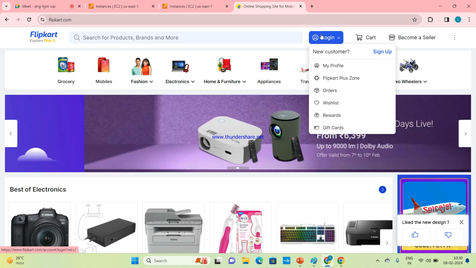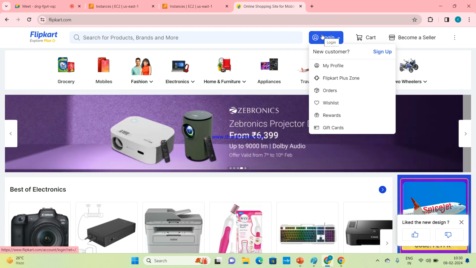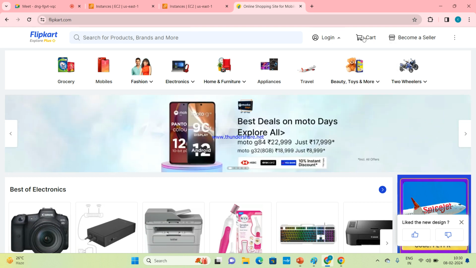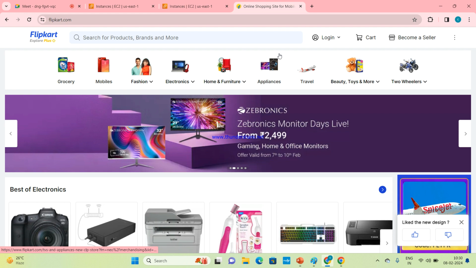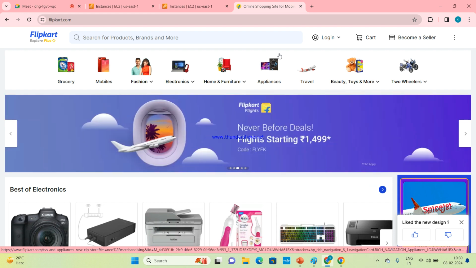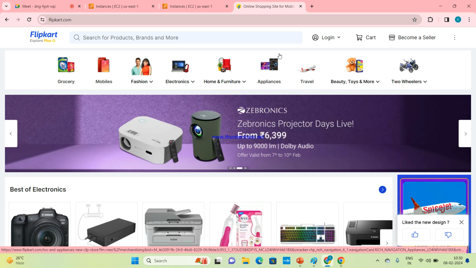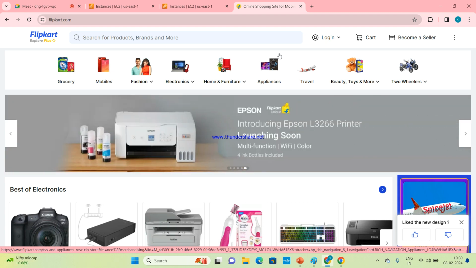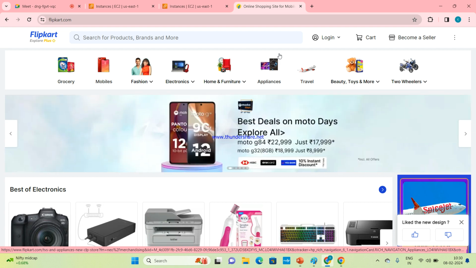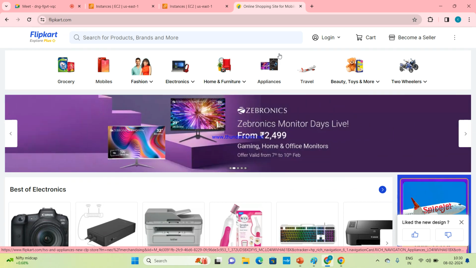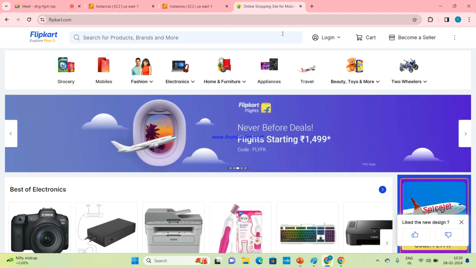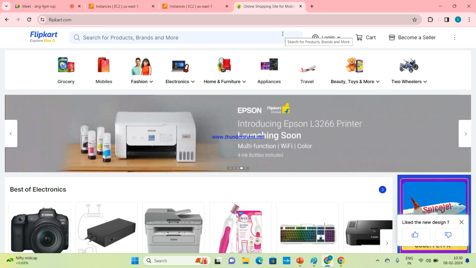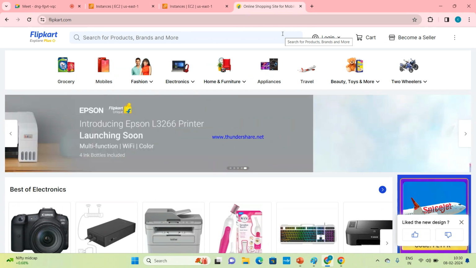Okay, for example, now my login feature is running on an EC2 server. The search bar, the login, the cart, the whole Flipkart application, everything is running on EC2 servers. So my Flipkart application will run 24/7. Yes or no? Yes, ma'am. This application is running 24/7. So the computing charges and the storage charges, the company needs to pay for 24 hours, right?